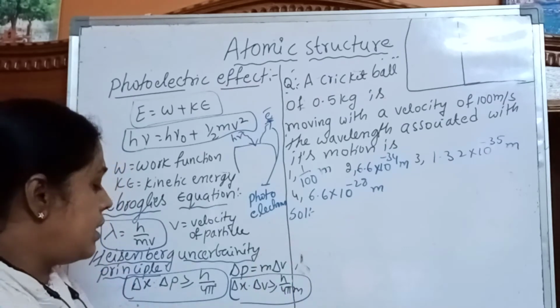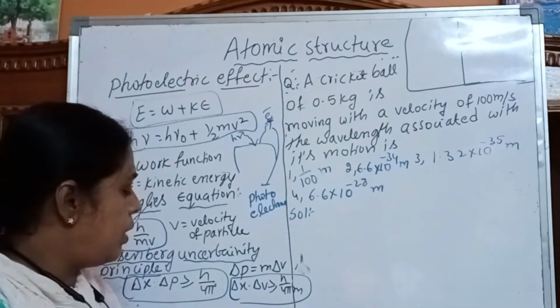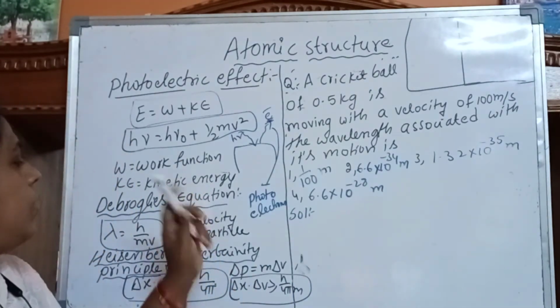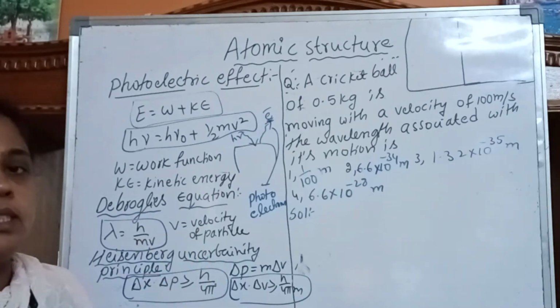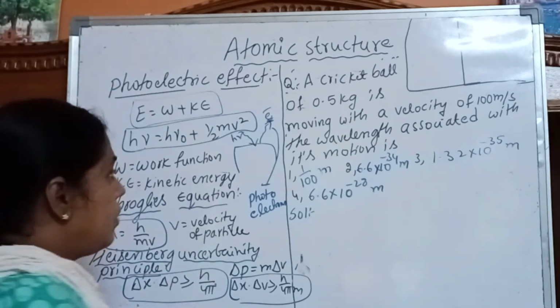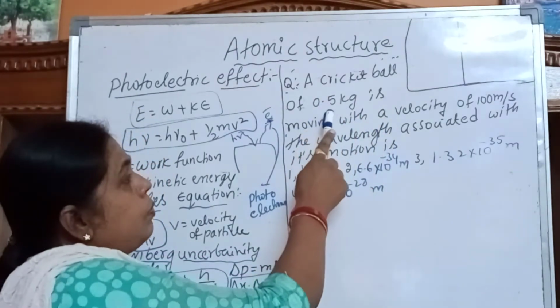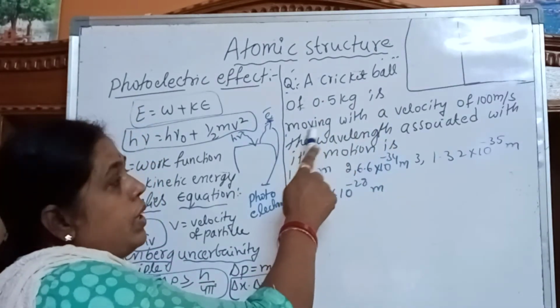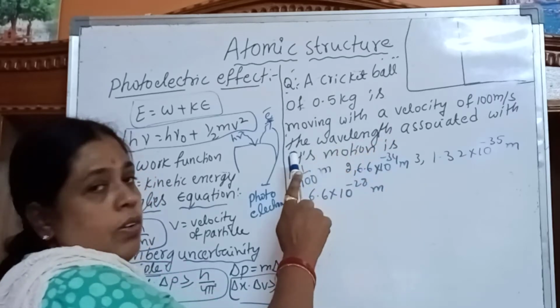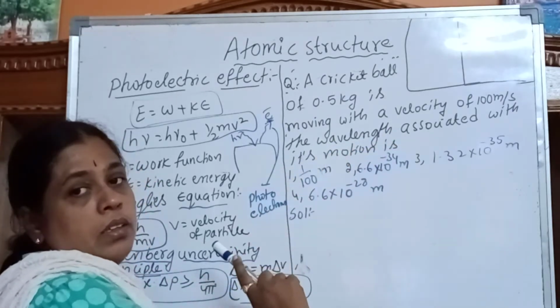Now let us do one problem based on de Broglie's equation. See what the question is: a cricket ball of 0.5 kg is moving with a velocity of 100 meters per second.